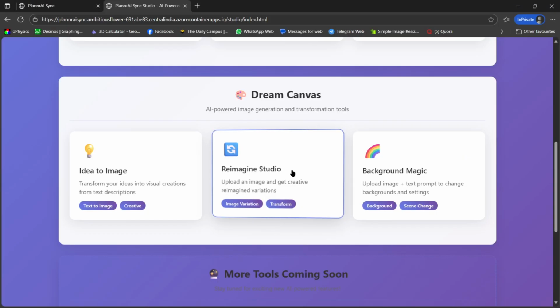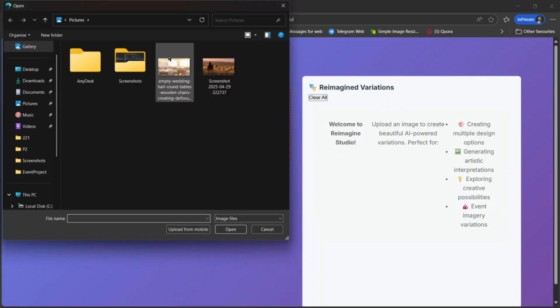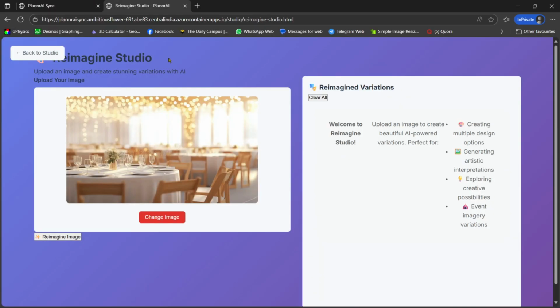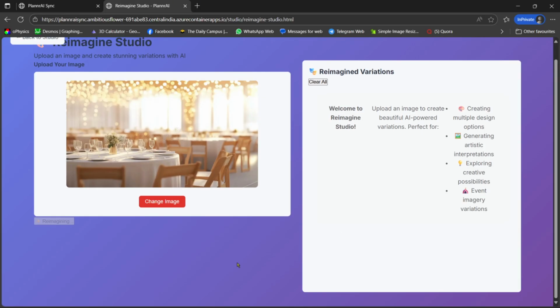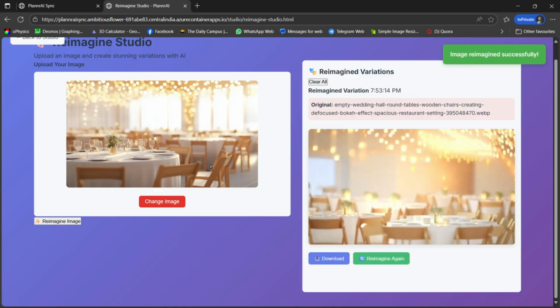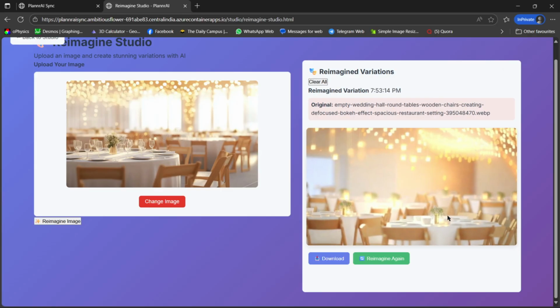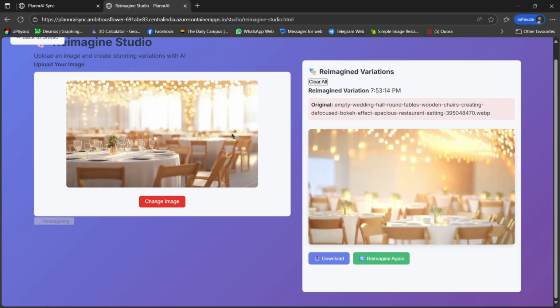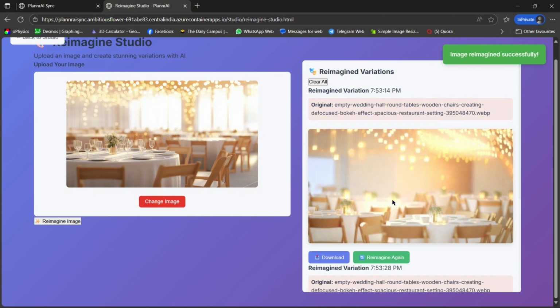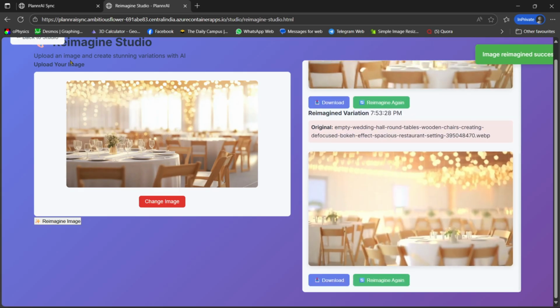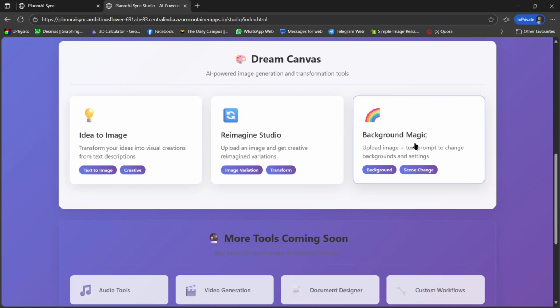So in Reimagine Studio, here I can select the image. There are some constraints for uploading images, the size, the resolution. Otherwise, it will give an error. So here it's the response. You can also click reimagine. If I click that, it will give me another one. I am looking for some more API for doing the reimagining thing, but giving more textual information also.